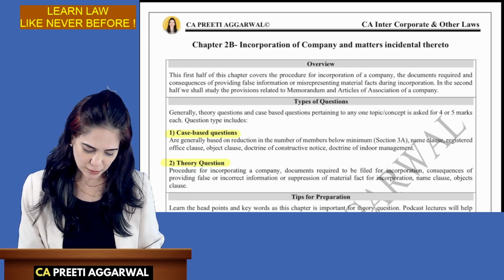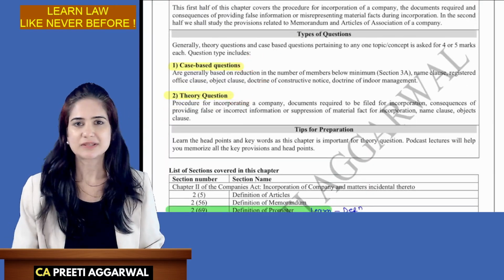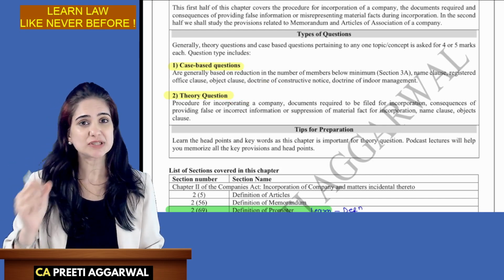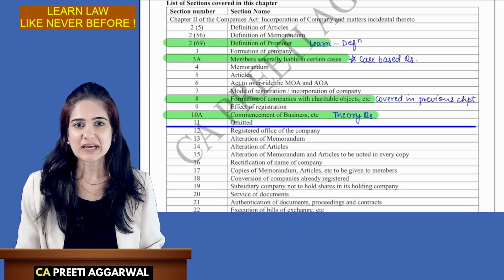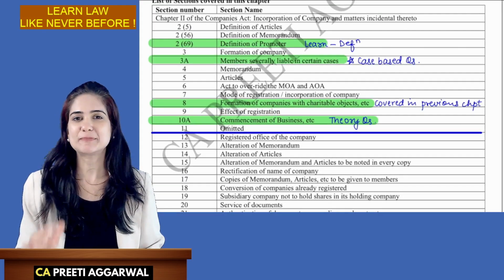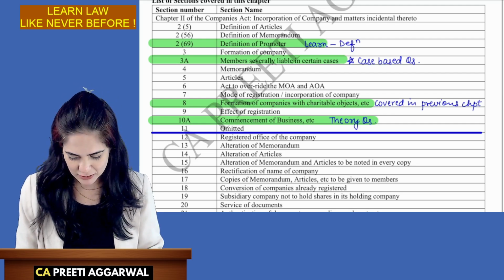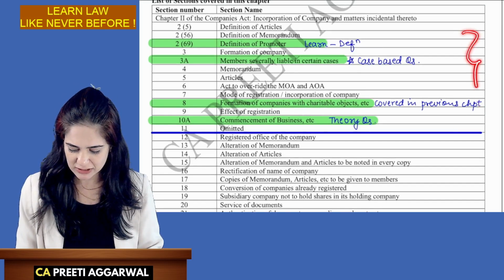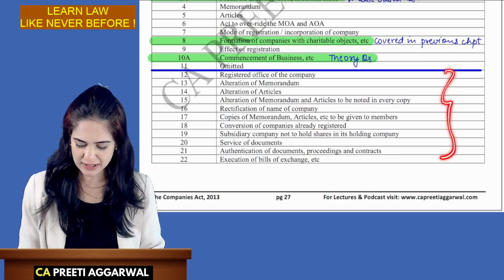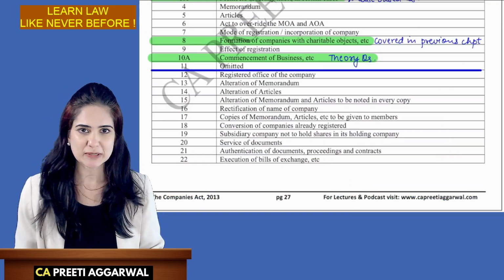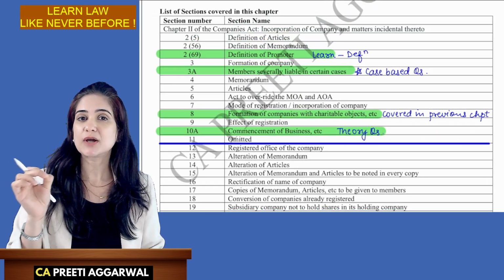Now, as far as incorporation is concerned, you may be asked case based or theory questions. The sections which are important for exam have been highlighted for you. According to me, these are the most important sections from this chapter. I have only covered the first few sections because the others relate to memorandum and articles, which I'm going to discuss when the time comes. As of now, we are only discussing the procedure to incorporate a company.